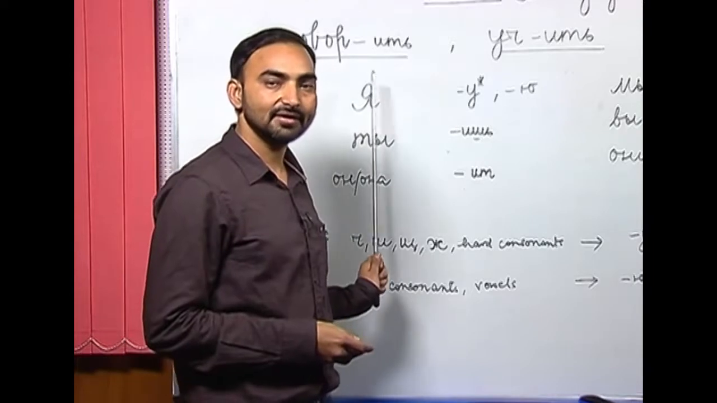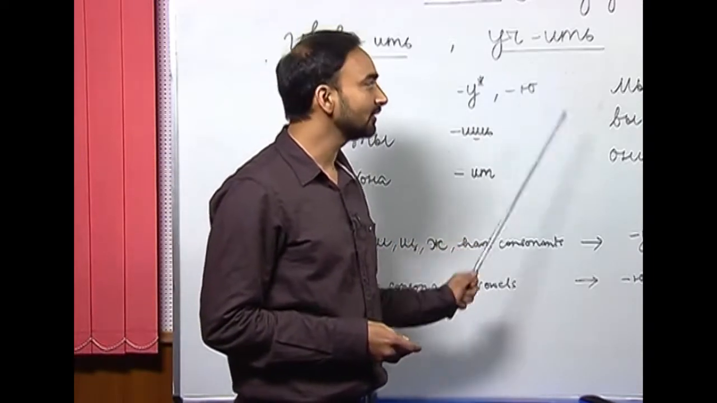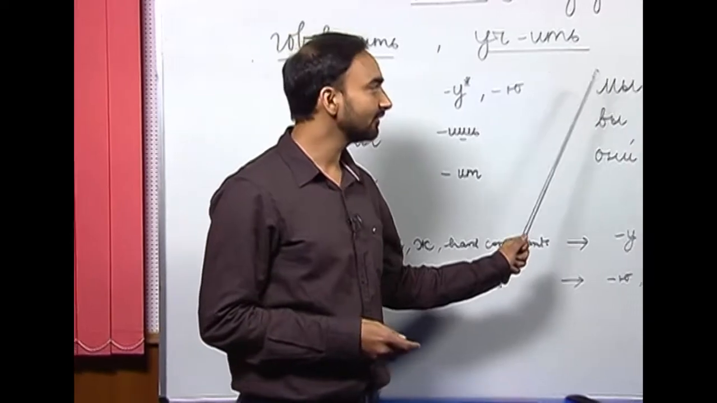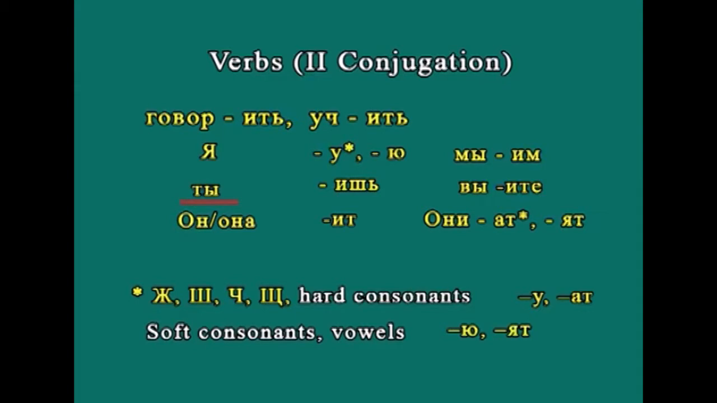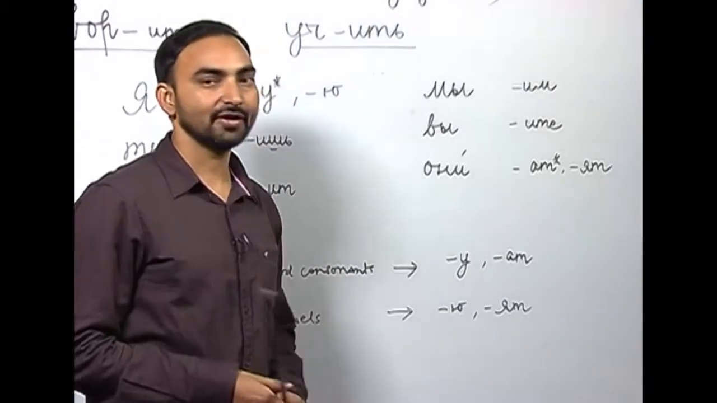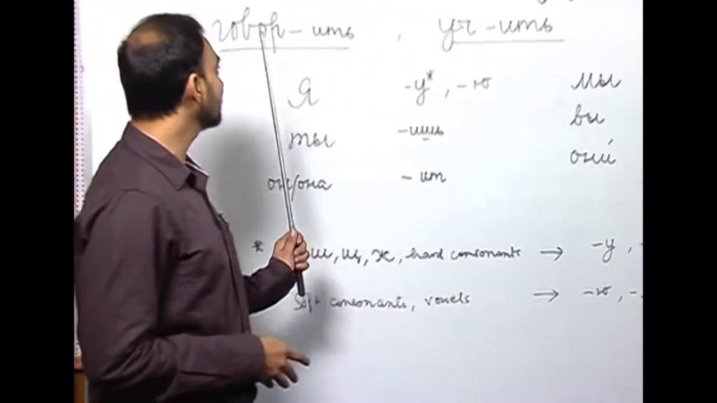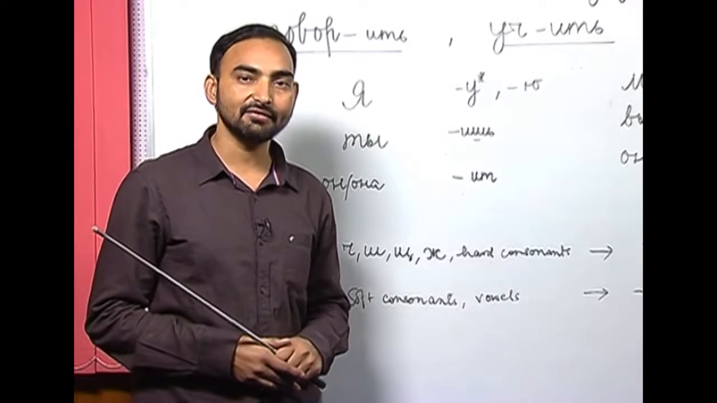For first person singular number, we add either у or ю. For first person plural number, we add им. For second person singular number, we add ишь, and for second person plural number, we add ите. For third person singular number, он она, we add ит, and for third person plural number, we add either ат or ят. For example, if you want to conjugate говорить, so how will you conjugate говорить?